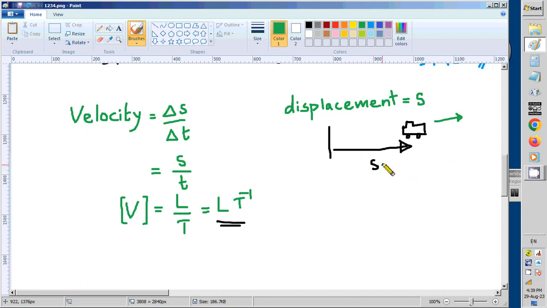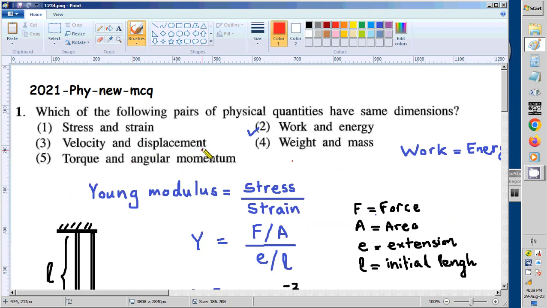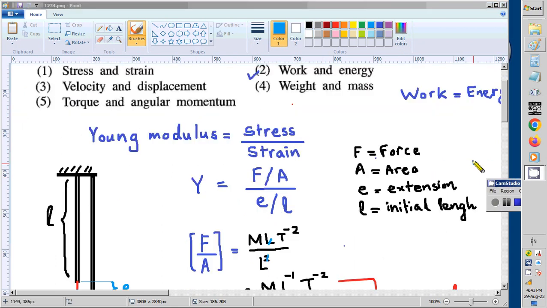We know for sure this one is a length. Therefore we write the dimensions of displacement. That means dimensions of s is just L. So they are not equal. They say velocity and displacement have the same dimensions. No, that is wrong. So this one is wrong. Now let us save first of all.